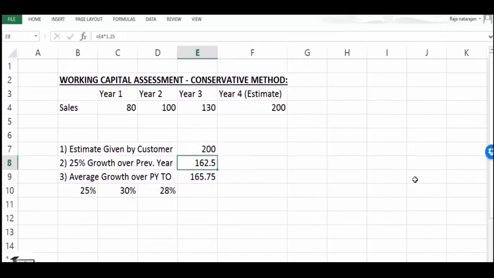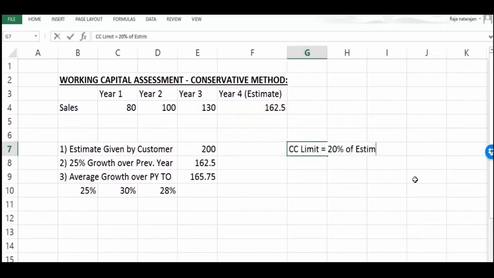Which figure? Of the three, whichever is lowest. So the bank would consider only this figure because this is very conservative. So this is going to be the estimate which they are going to consider. Now it is only on this estimate they will apply a percentage. So they may say CC limit is nothing but 20% of estimated turnover. So it's going to be 20% of